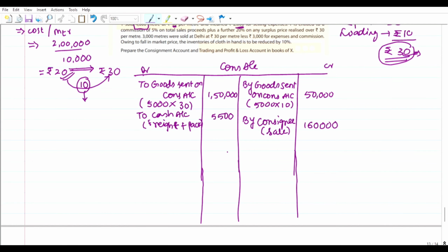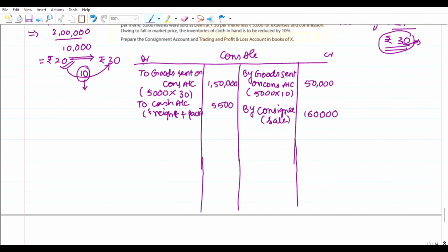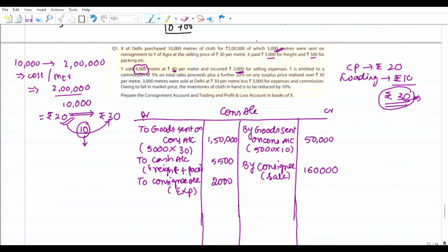Let us see now what we have to do. These are the expenses of the consignee, which we write in the consignment account. It is an expenditure, so it is debited to the consignment account and credited to the consignee account. In brackets, sorry, not sale, it is an expenditure, right? How much expenses? 2,000 rupees, as we have read.